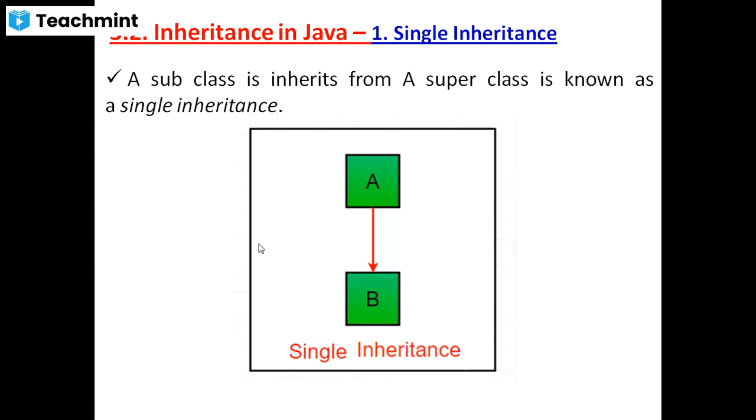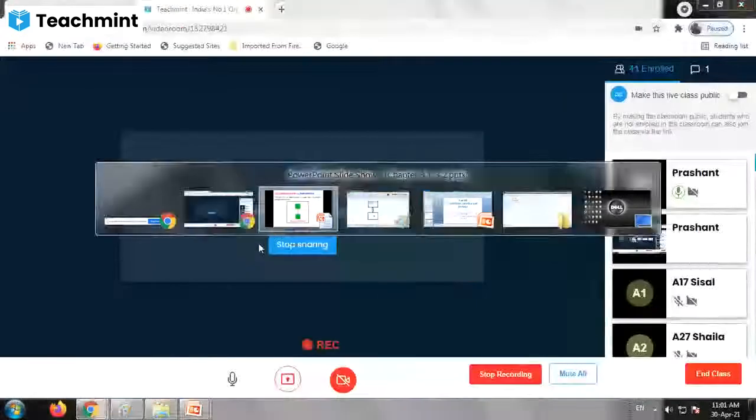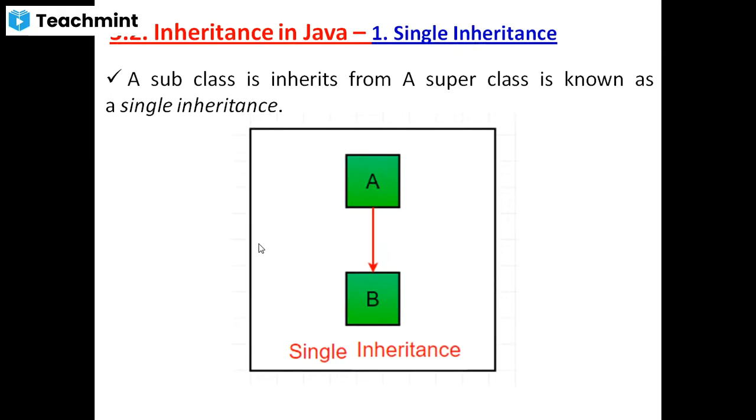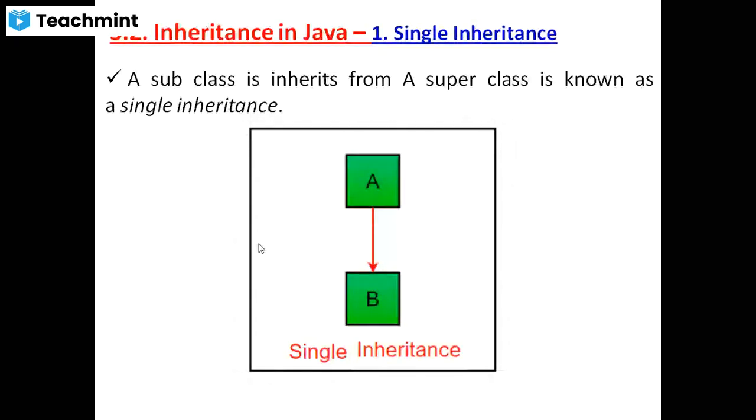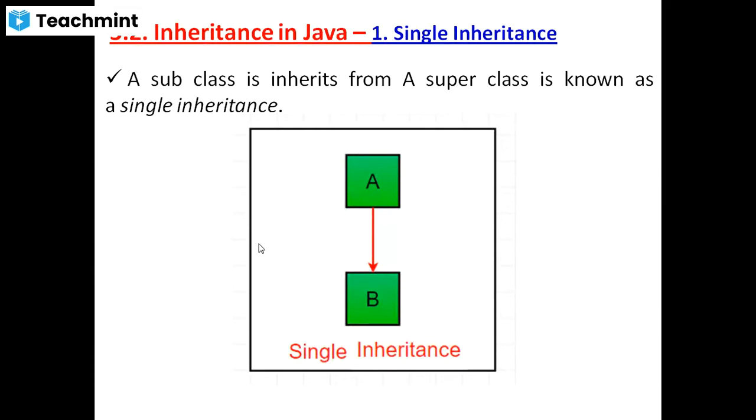A subclass inherits from a single superclass, not more than one class. That's why it is called single inheritance. It means the figure contains only one subclass and only one superclass. Understood?